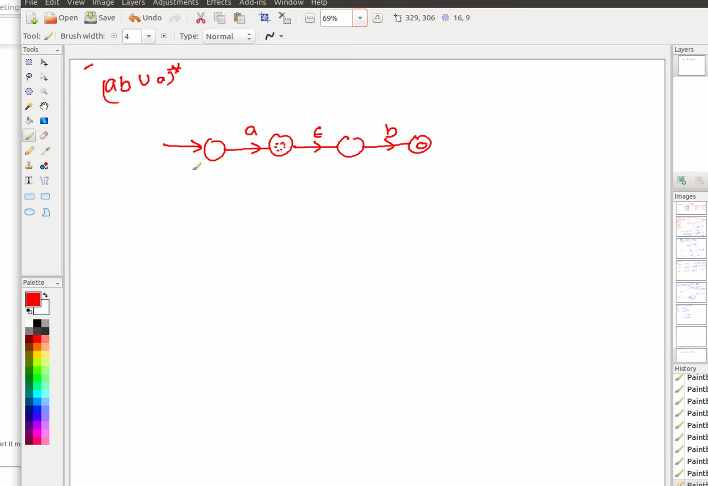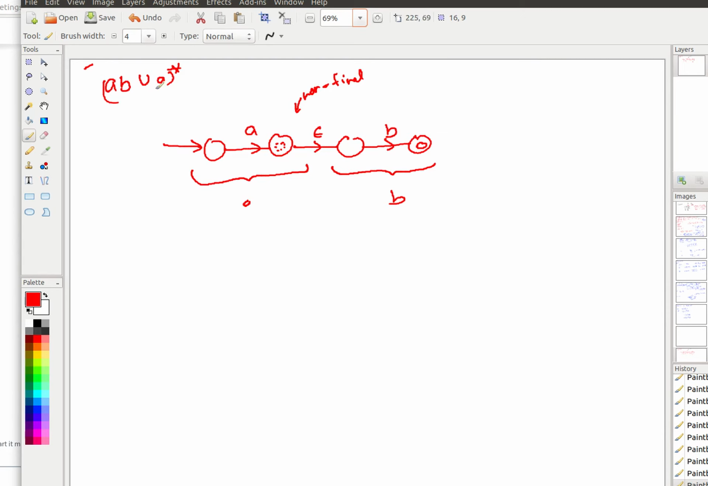If you understand, this is the part of the machine for A, this is the part of the machine for B, and I have concatenated these two machines. I have actually made this state non-final. So, this is a non-final state. I have made it like that, and then what I have to do?